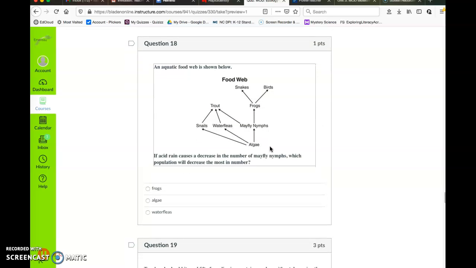Question 18. An aquatic food web is shown below. We've got algae, mayfly nymphs, water fleas, snails, trout, frogs, snakes, birds. If acid rain causes a decrease in the number of mayfly nymphs, which population would decrease the most in numbers? Frogs, algae, or water fleas?